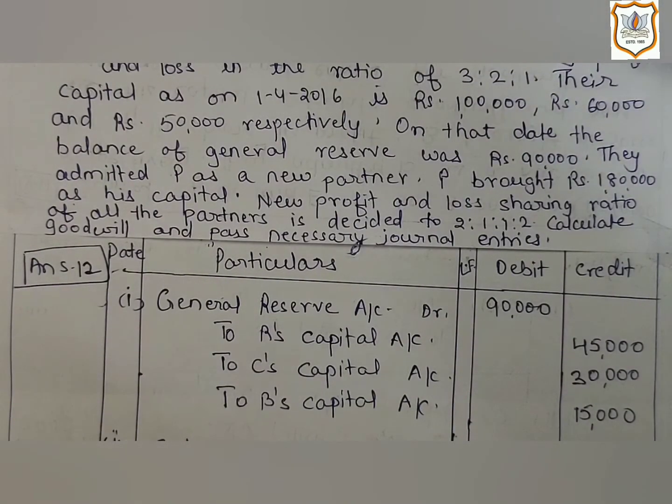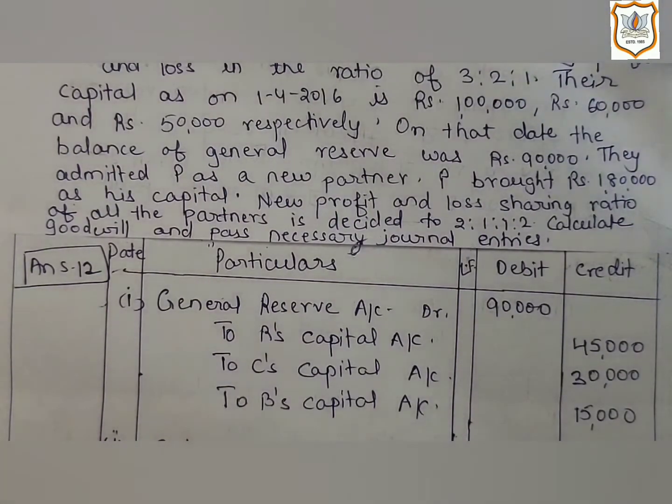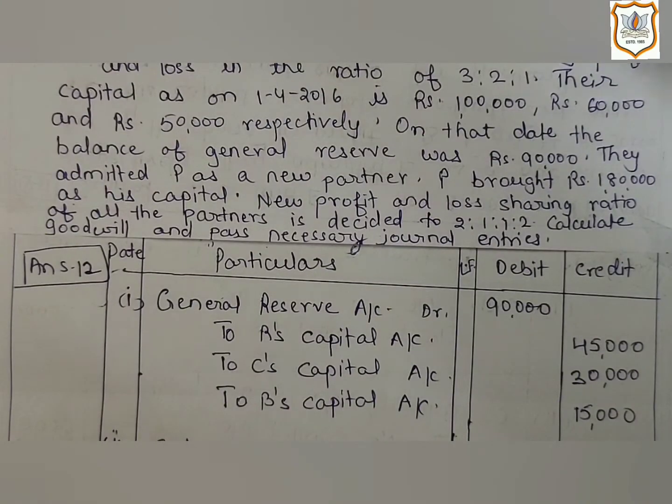We have already studied in the previous chapter that accumulated profit and general reserves, all kinds of reserves, are distributed among old partners in their old ratio. Why old ratio, and to old partners only?